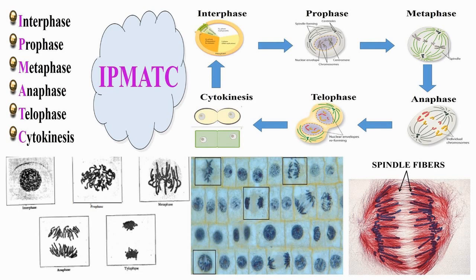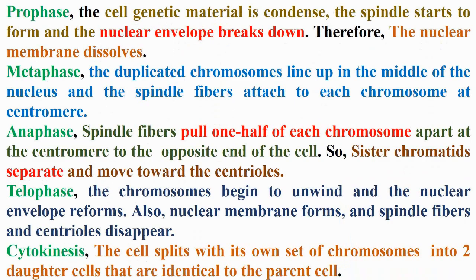Mitosis divisions, which in short are called interphase, prophase, metaphase, anaphase, telophase, and cytokinesis. And if we took the first letter of each division, we get the compound word IMPACT, as we view in the figure inside the slide. In prophase, the cell's genetic material is condensed, the spindle starts to form, and the nuclear envelope breaks down. Therefore, the nuclear membrane dissolves in this stage.